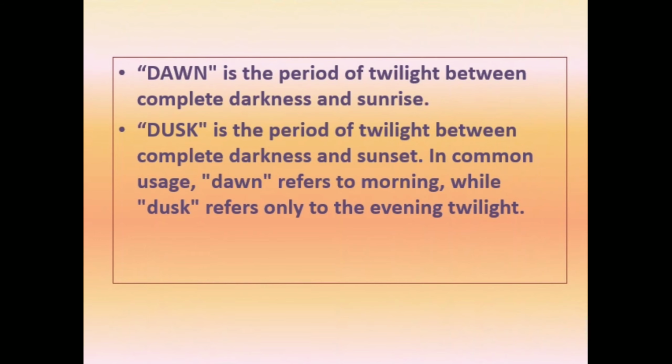Dawn is the period of twilight between complete darkness and sunrise, and dusk is the period of twilight between complete darkness and sunset. In common usage, dawn refers to morning, while dusk refers only to the evening twilight.